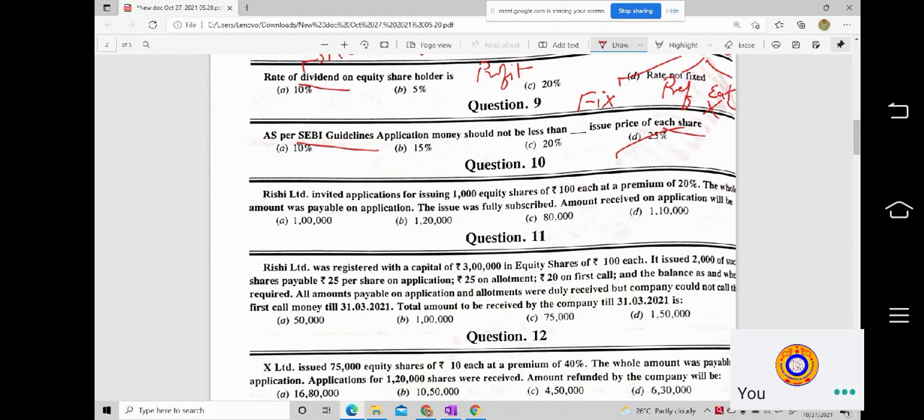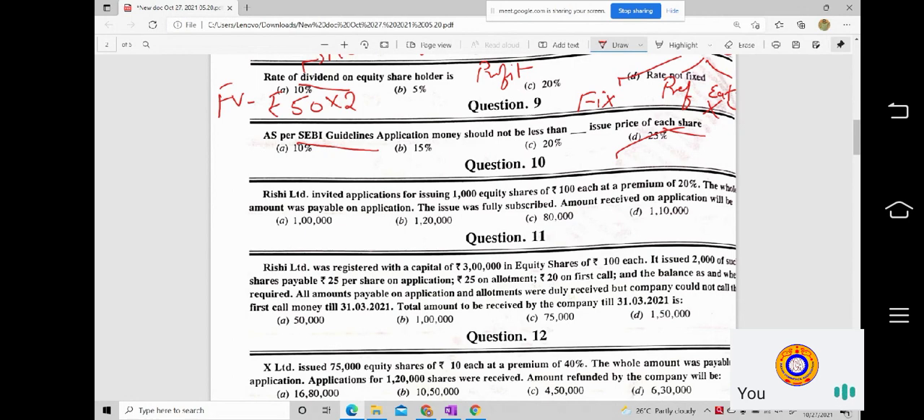Say for example, if the face value of the share is given as rupees 50, for example I'm saying it, if the face value of any company share is 50, then 25 percent of this 50 rupees, that is one fourth, will be fixed for your application money. If you cancel the common zeros, 25 by 2, it becomes 12 rupees 50 paise. So as per this example, I'm saying it.